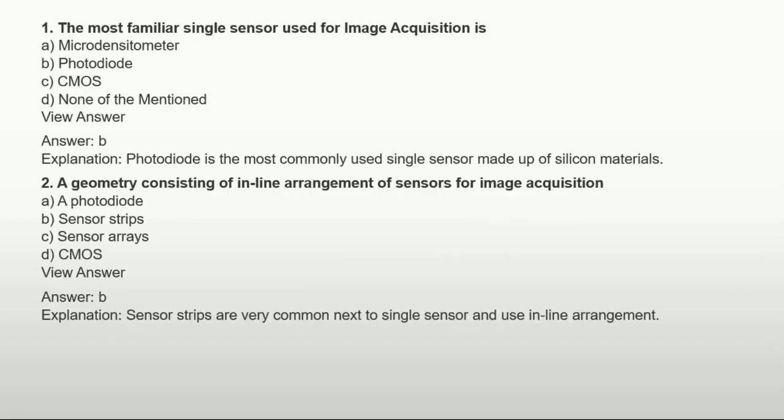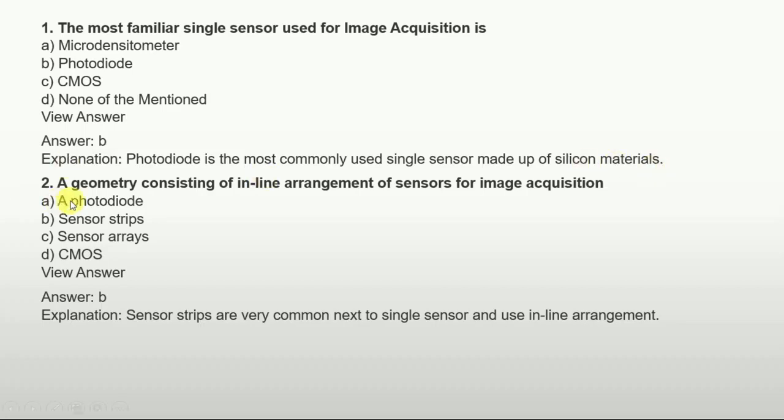The options for the most familiar signal sensor used in image acquisition are: A, microdensitometer, B, photodiode, C, CMOS, and D, none of the mentioned. So the answer is photodiode. That is, photodiode is most commonly used in a single sensor made up of silicon materials.